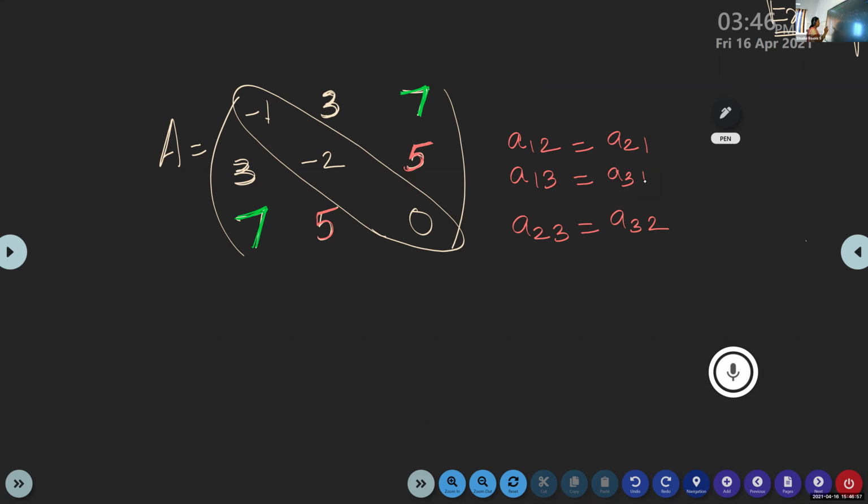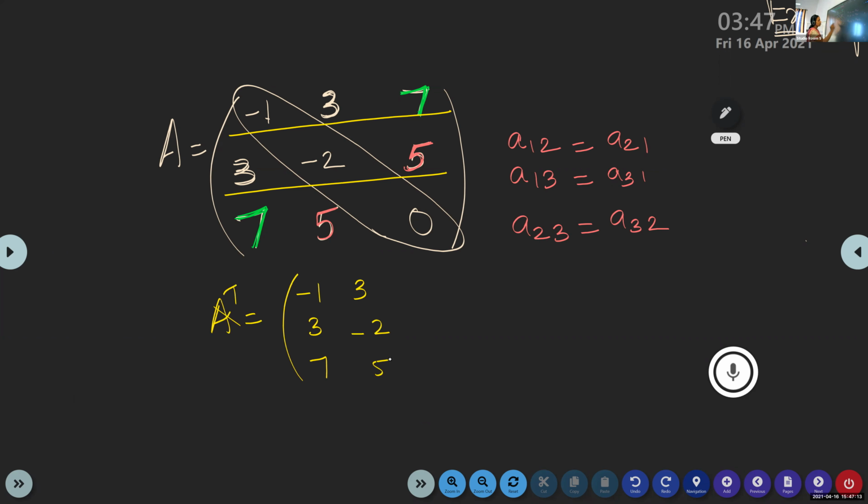Now, if you want, you can check. You take A transpose and check, is it the same? What is A transpose? You write the first row as the first column, so it's -1, 3, 7. The second row will be the second column. The third row will be the third column. And check whether it is the same as A. Is it okay, Michael? Is it clear, children?